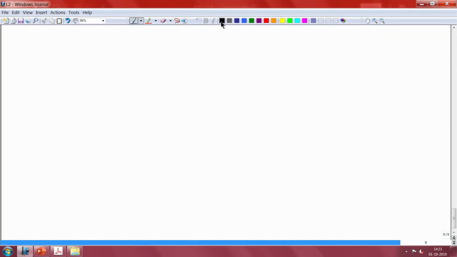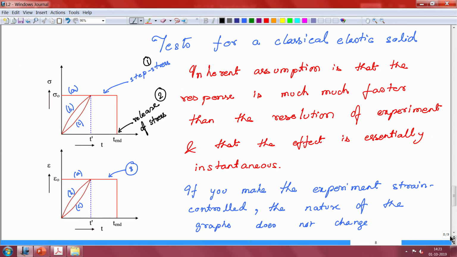So, what you see is, if epsilon naught is reached at, did we have a time here? Let me quickly check. So, t dash. Okay. So, let us just say this time by which it is reaching sigma naught is this time called t dash.